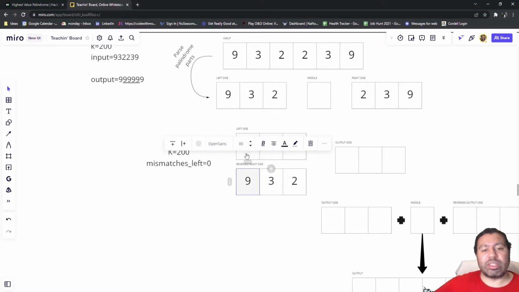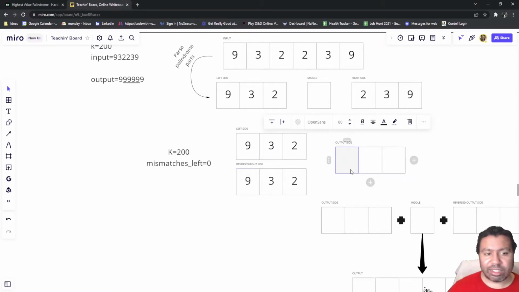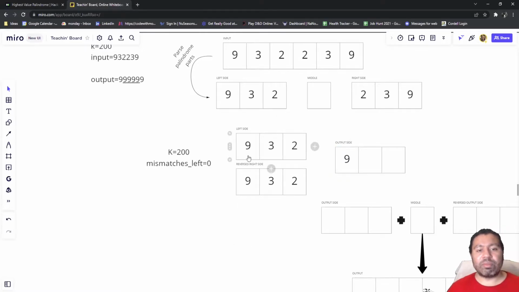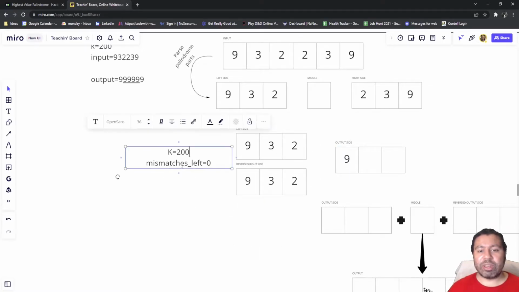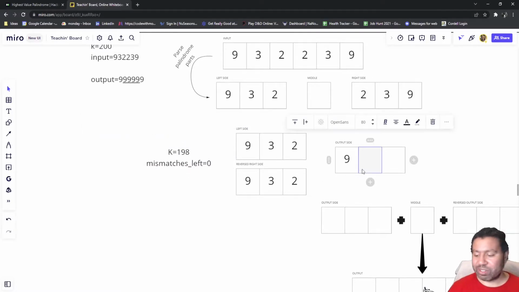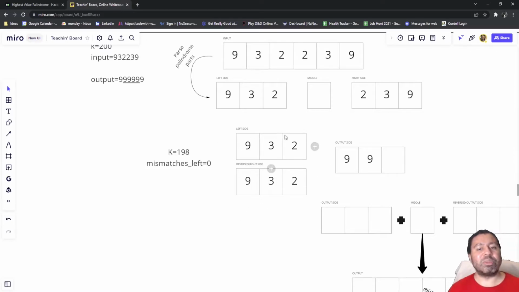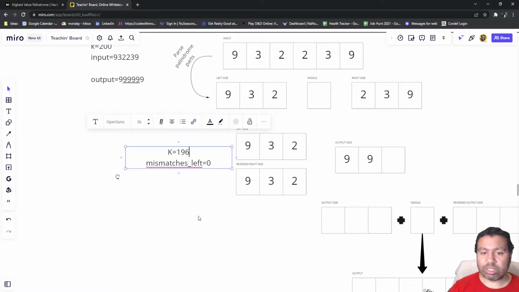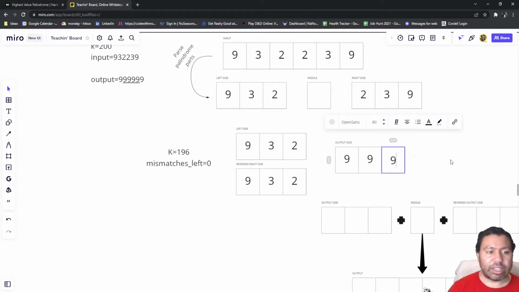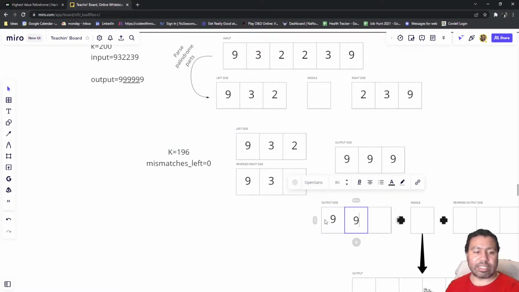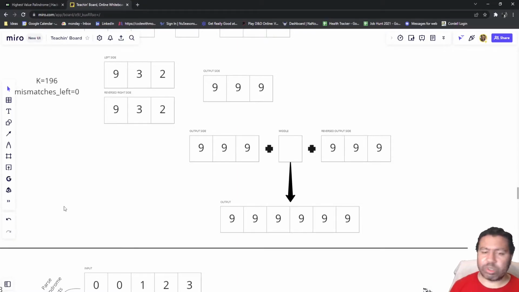We would check the 9s here. They're already 9, so that's kind of already spent. We would check the 3s and say, okay, we can use 2 of this surplus, so that would come down to 198. Turn that into a 9 essentially. Both those get to be put to a 9. Then we go to the 2s and say, hey, we have plenty of surplus. We're going to subtract 2 from this and then make that also a 9. And sure enough, everything just becomes 9s. It's super easy.